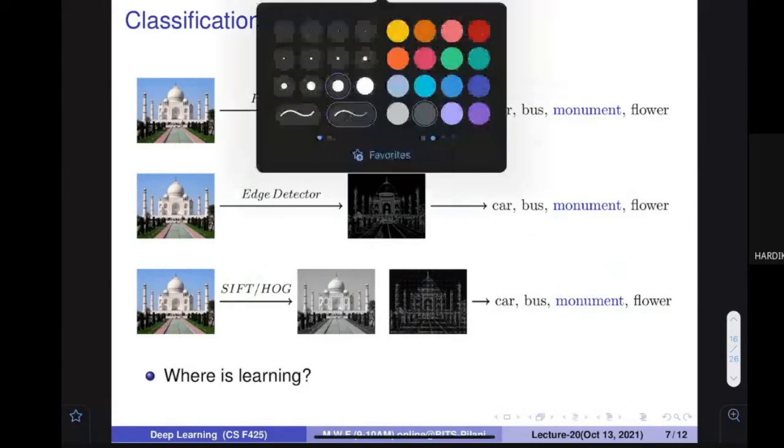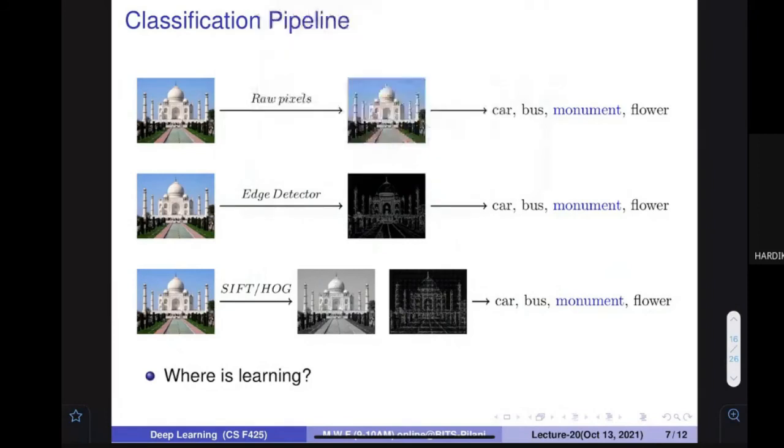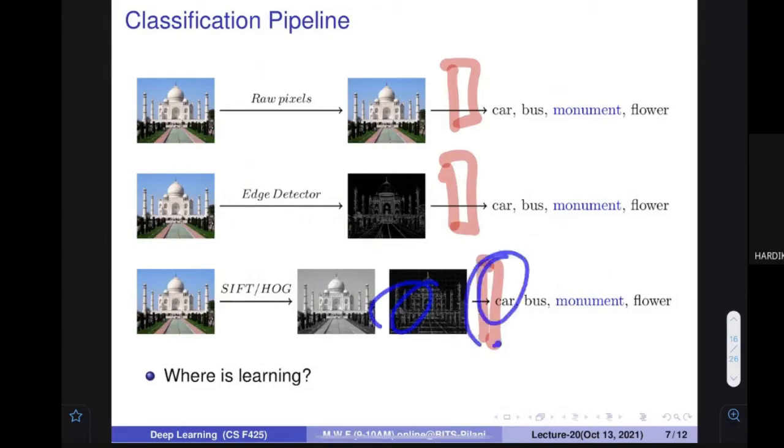Very important slide. I have not shown this; let me show it. Let's assume there is a model, and you want to do the classification. So the question is where the learning is happening.